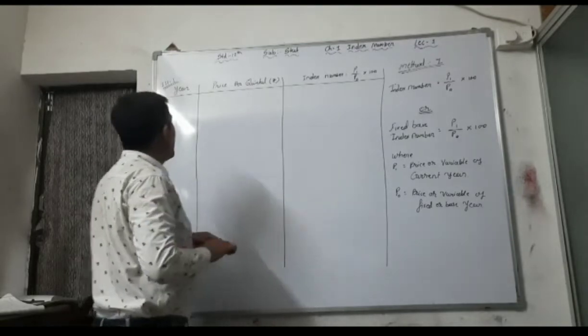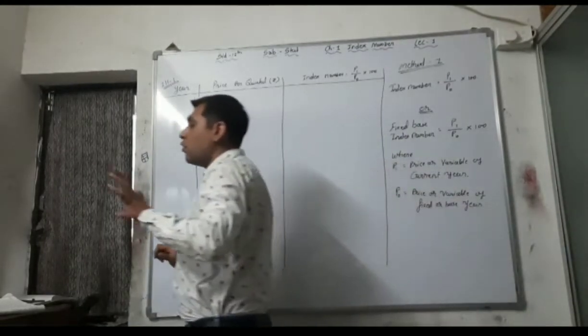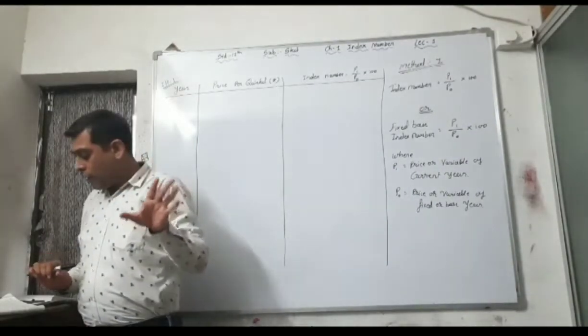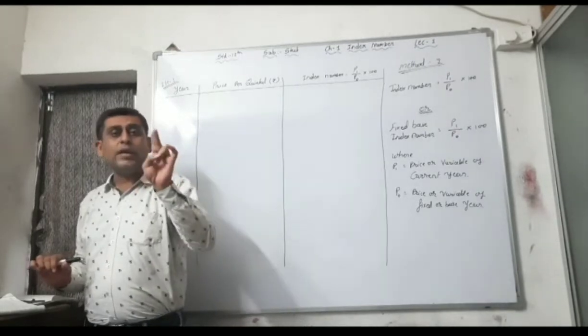First of all we are writing the first question, but here in index number, for the better presentation, we have to write all the years after leaving one line between 2 years.